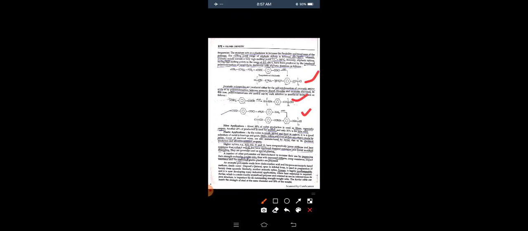Fiber applications. About 60% of nylon produced is used in fiber, especially carpets. Another 20% of production is used for apparel, and only 10% is for tire cord. Plastic applications. As nylon is tough, stiff, and hard in nature, it is a good substitute for metal in bearings, gears, slides, rollers, and doors. Latches are often made of nylon. Covers of electrical wires are also manufactured from nylon due to its electrical insulation and abrasion resistance.